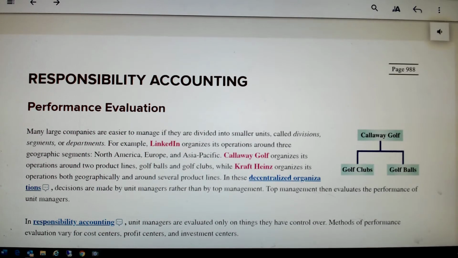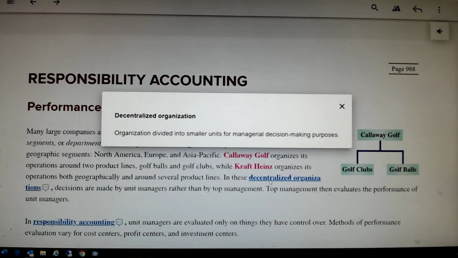The chapter starts off talking about how organizations are put together. Unless we're talking about my little donut shop or maybe a little taco truck, when we get into larger businesses, one person cannot manage every department of every store in every state. So many times companies will what are called decentralize their organizations.